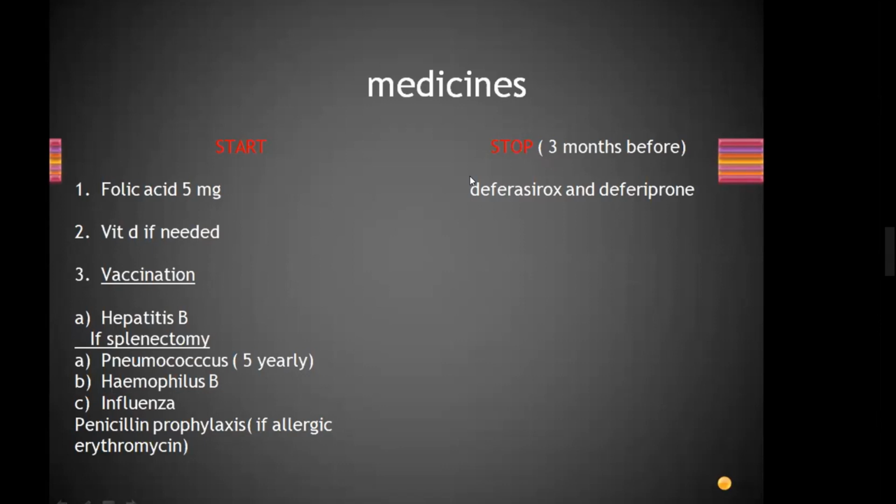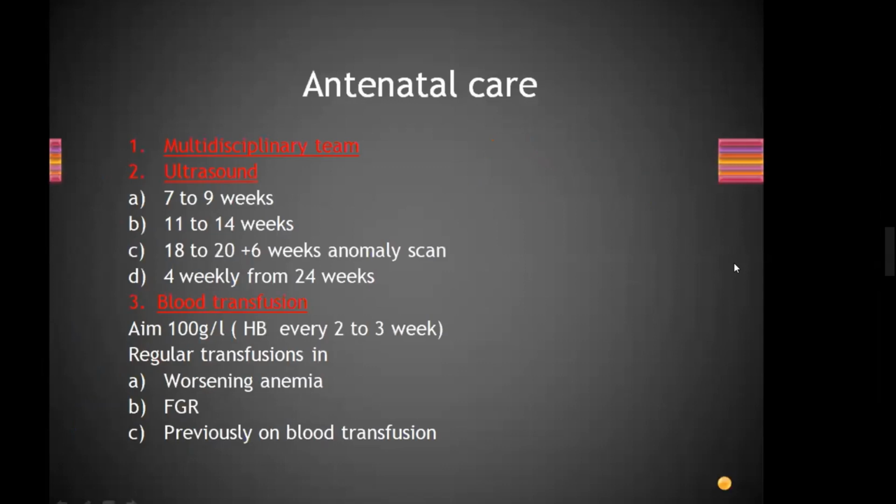Vaccinations. I am not going to show you this. You have to tell me what vaccinations need to be done. Pneumococcal, hepatitis B, if not vaccinated previously. Pneumococcal, then every 5 years. Influenza yearly. And meningococcal only once. Hepatitis B vaccination is given if not given previously.